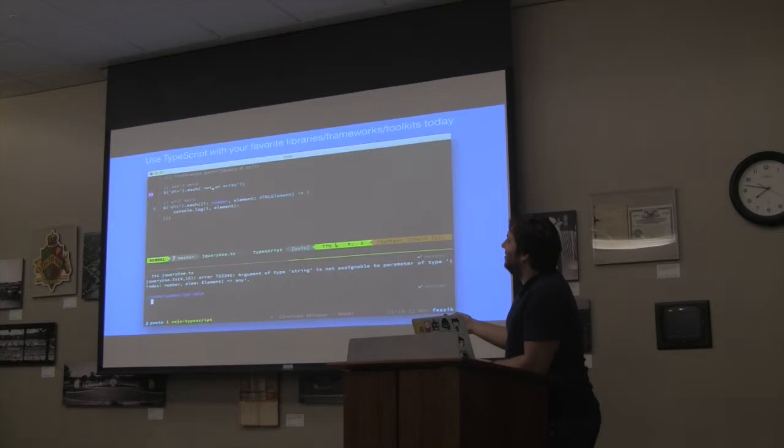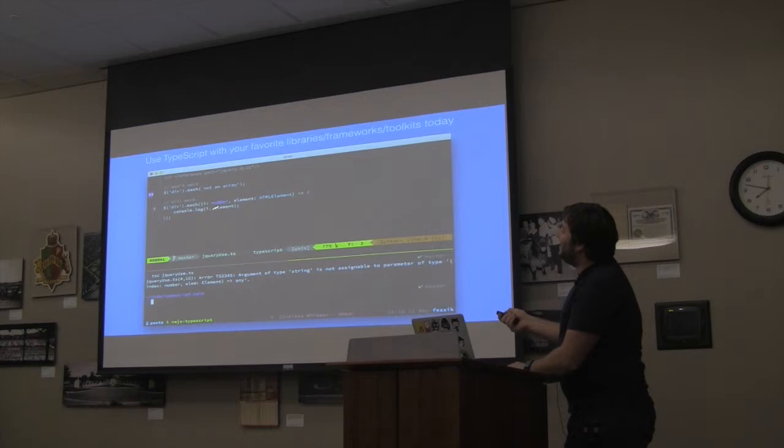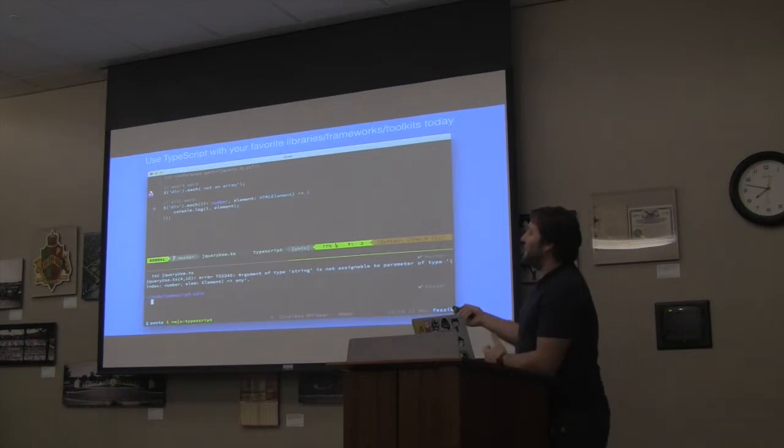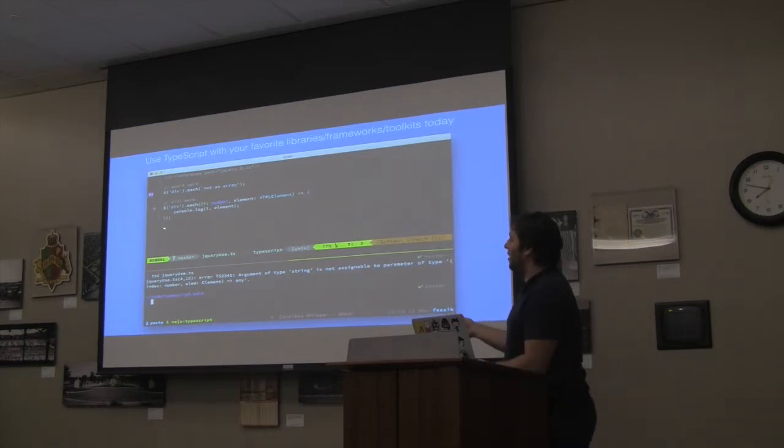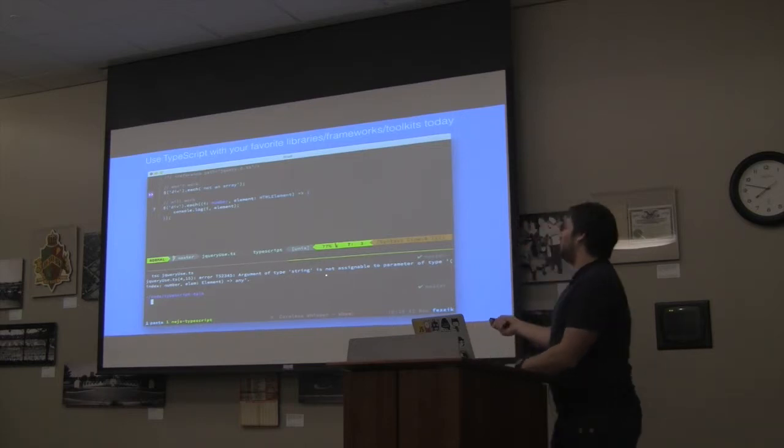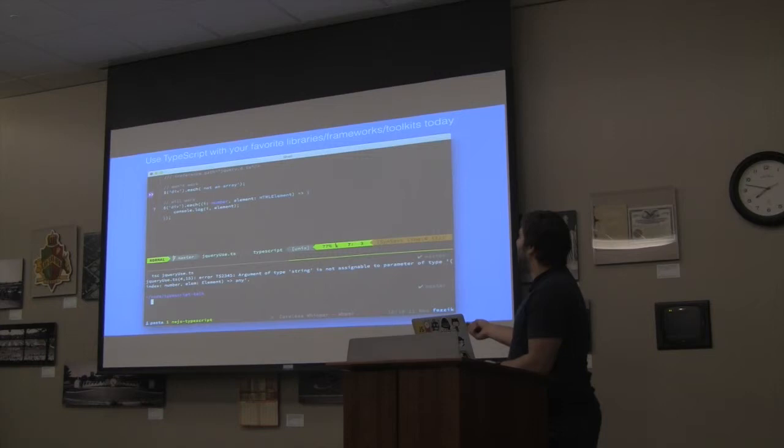But if I actually pass it in a string, so that's supposed to be not a function. Well, it's not an array either. Yeah, it's not an array either, that's true. You can see that I'm actually getting a warning here. This is just syntastic in Vim giving me the warning. But if I actually run the compiler too, it tells me that I was trying to use a string where it's expecting a function that accepts an index and an element argument.